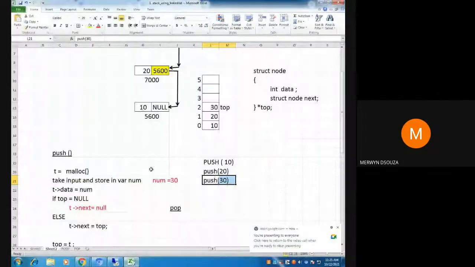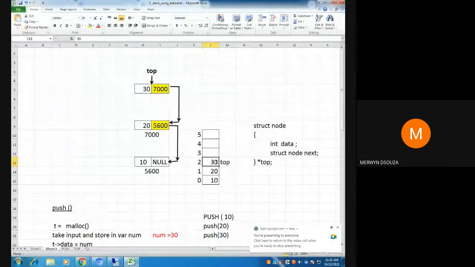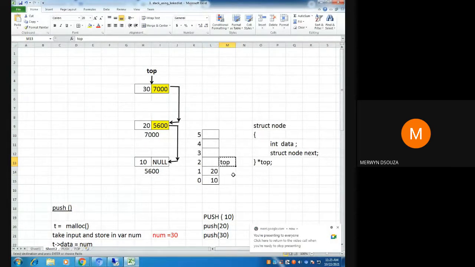Okay, so now if you are going to delete this 30 in an array, when we are deleting, what we would have done? We have deleted this 30 and made top come here. And the same thing we want to do in linked list. So can you tell me the steps? What will be the first step? I want to remove this 30. What will be the first step?